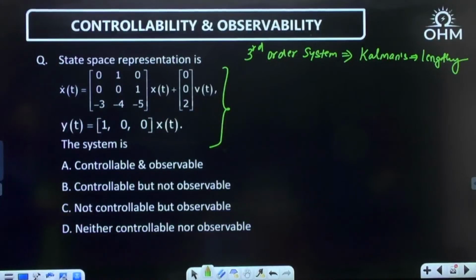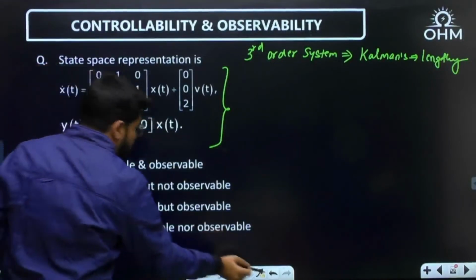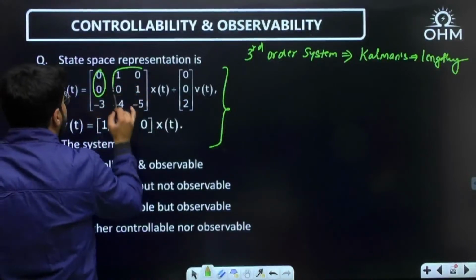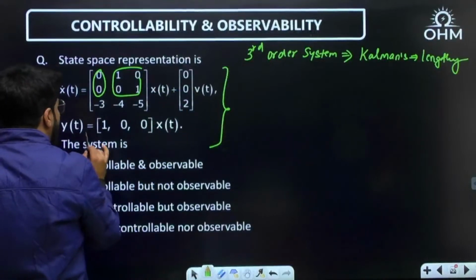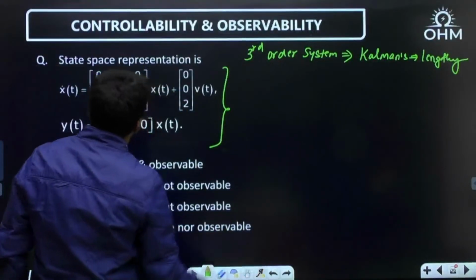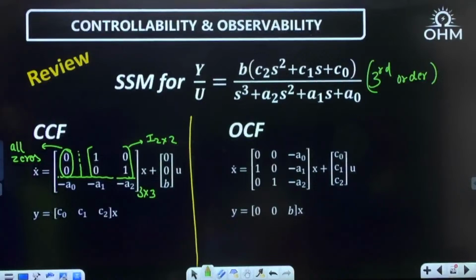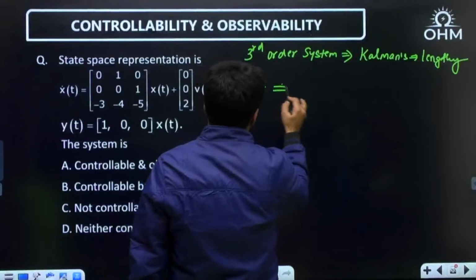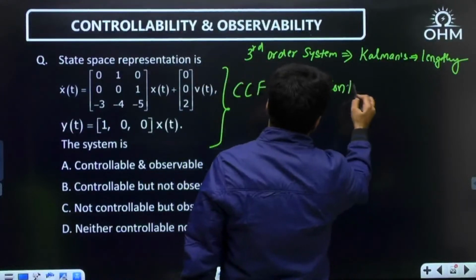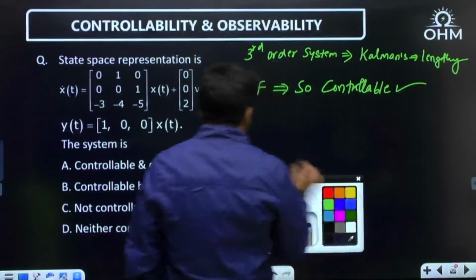Is it again a CCF form? See, last row minus A0, minus A1, minus A2. First column zeros and then identity matrix. 0, 0, B, U, or anything named to the input. Y equal to C0, C1, C2. Correct. This is just like the CCF form for a third order system. So yes, the given form is CCF, so controllable. No need to check. What you need to check is the transfer function now.